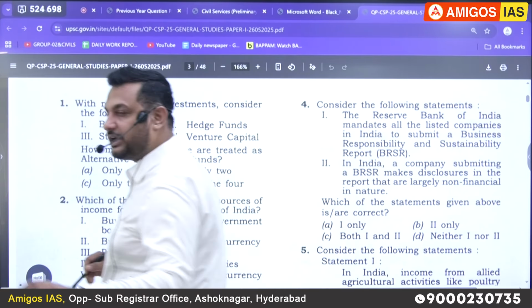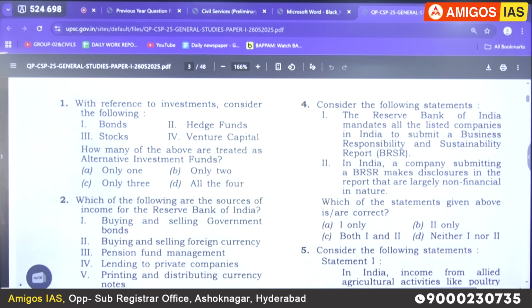The first question, with reference to investment, consider the following. They asked about what is a bond, second what is a hedge fund, third stocks, and fourth venture capital. Remember, if you check the prelim syllabus, there is no mention of financial market. These are the instruments of the financial market, but officially there is no mention of it. Don't get confused. We are not going to study financial market, nothing like that.